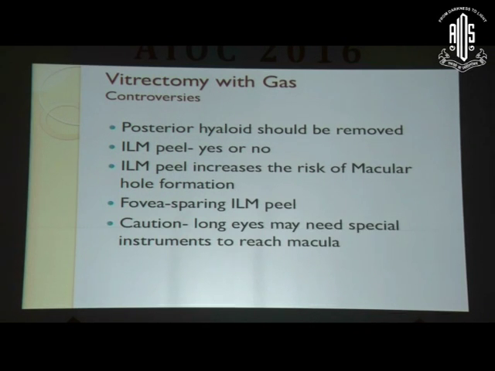One important point to note is that when you're planning surgery on these patients, if the patient has very high myopia, you might need special long instruments to reach the ILM. We have had problems where we opened the eye and could not reach the ILM. So please make sure that you have long instruments, or you might have to go back to 20 gauge forceps in case you are not able to reach. Special long ILM forceps are available for highly myopic eyes.